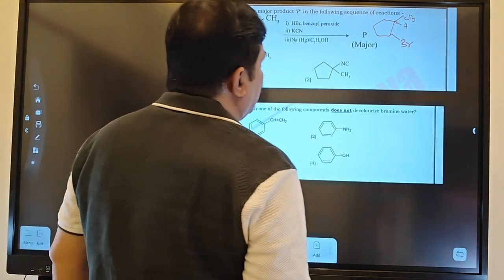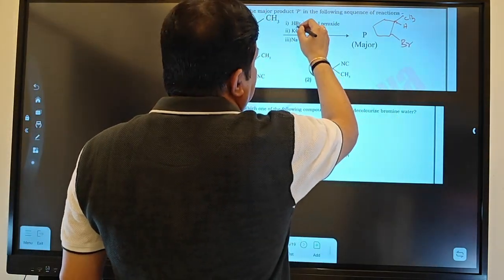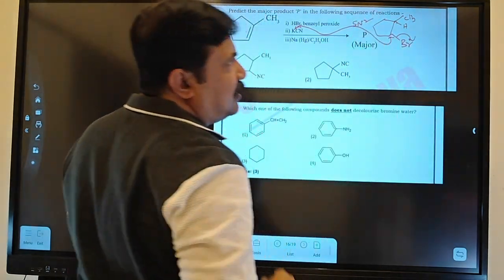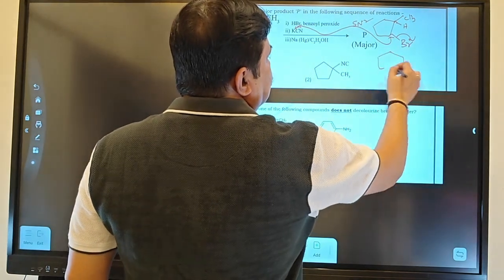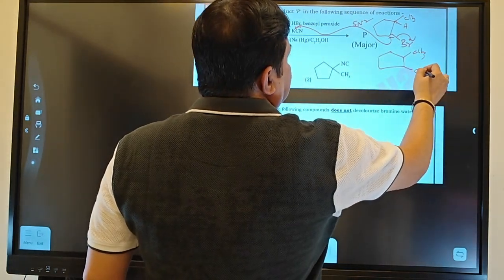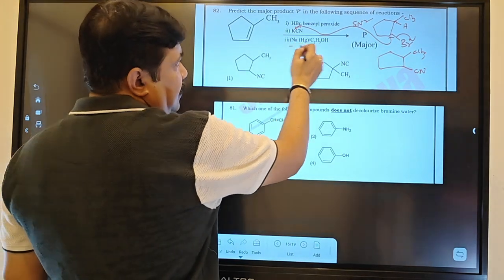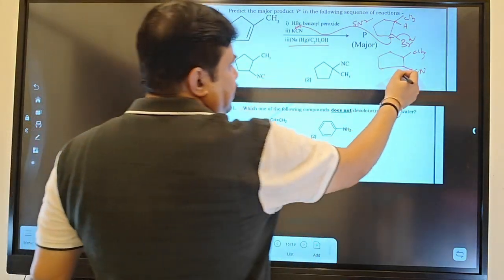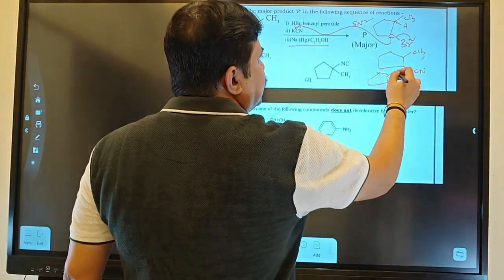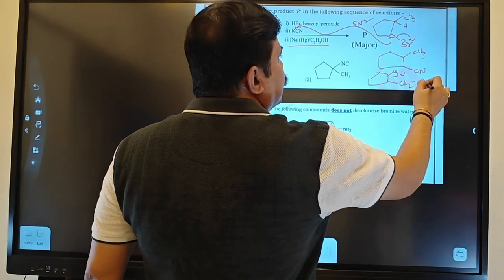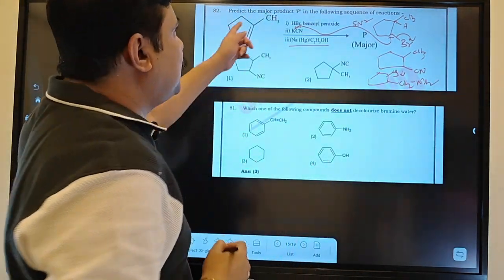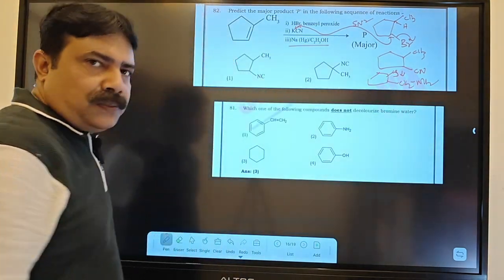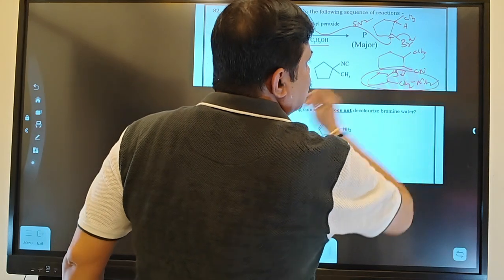After that, KCN is given, and you know very well the attack is from the carbon center, an SN2 attack, and this is done. Then you will get a structure like this, where CH3 is there and you are getting cyanide. Cyanide reduction with sodium and C2H5OH, electron transfer and protonation, immediately converts this part to CH3 and CH2NH2. So which option will be your answer? The methyl group will be there, and here cyanide is ultimately converted to CH2NH2. This will be your answer.